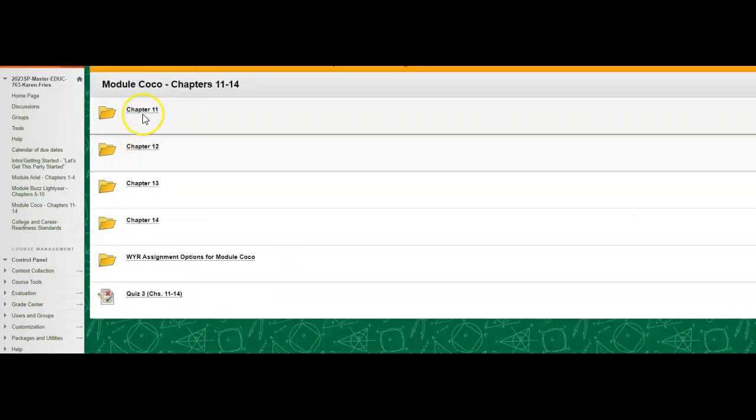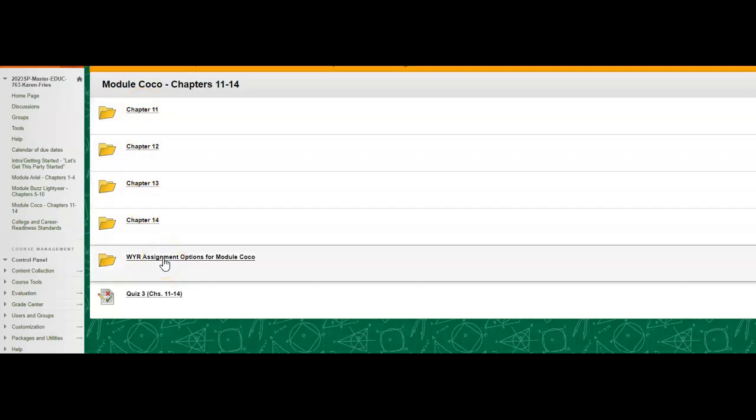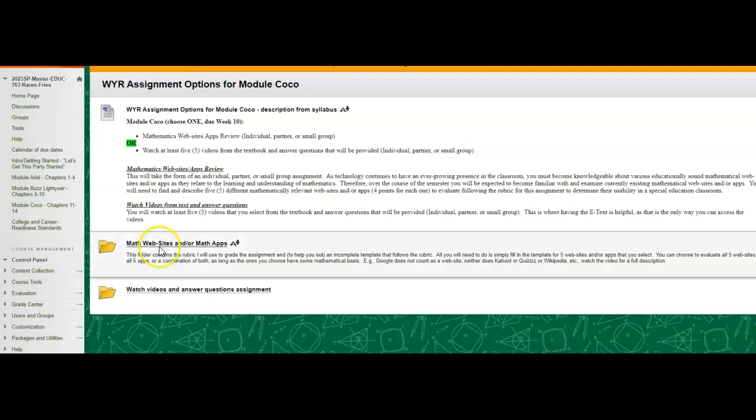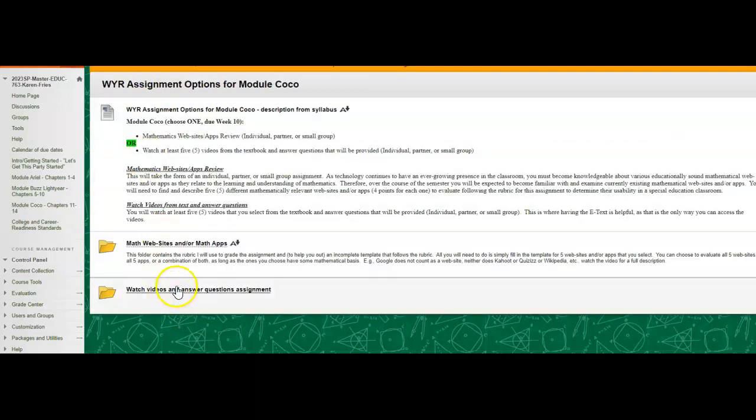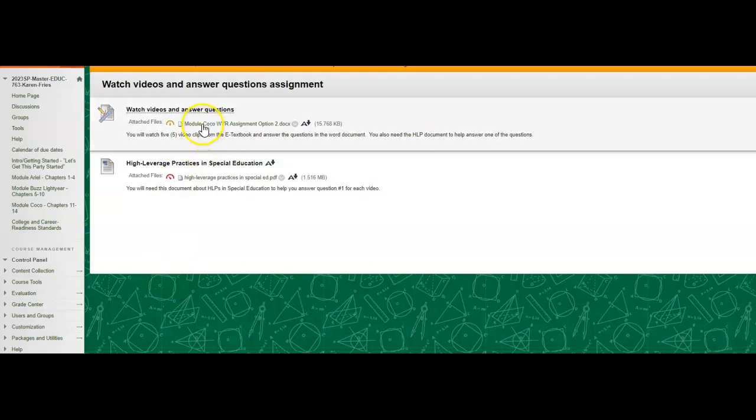So remember, you do have your chapters. Here's your would you rather assignment options. Here's your quiz that is currently open for you as well. And again, you can choose the math websites or apps. You will submit that one here. And here's a template for that. Or you will choose the videos, and here is the template for that, and then you will submit that here.